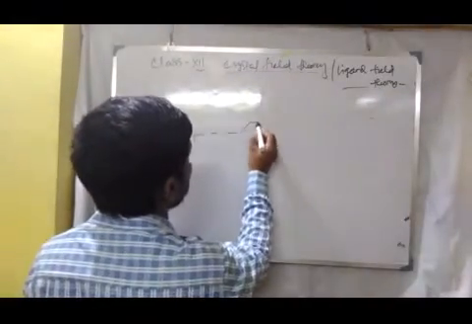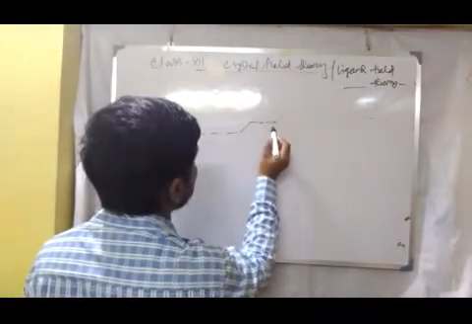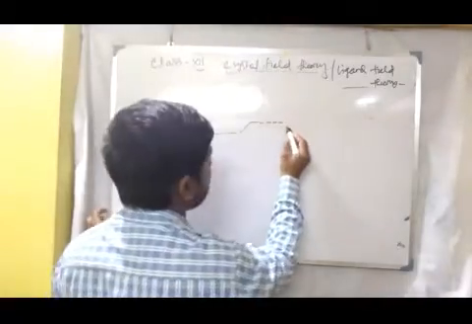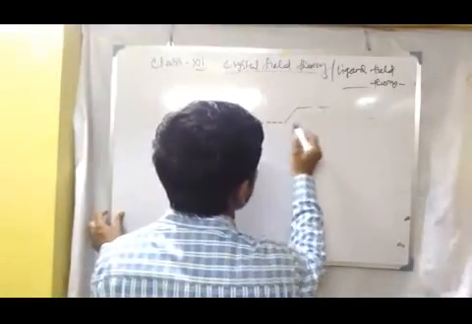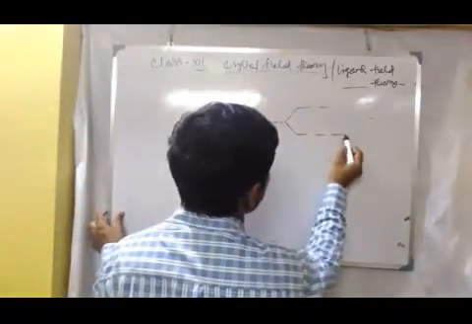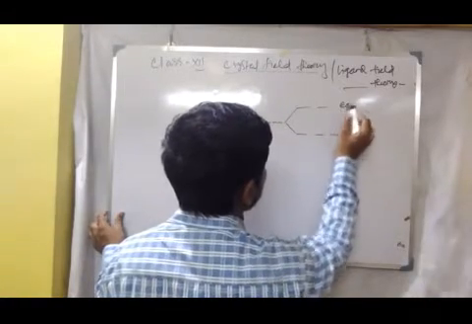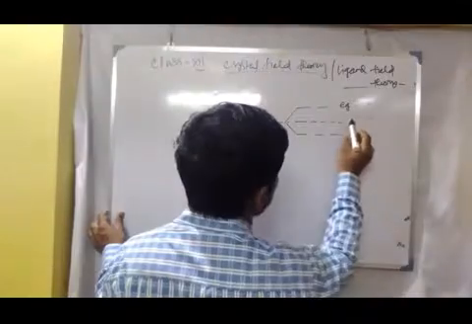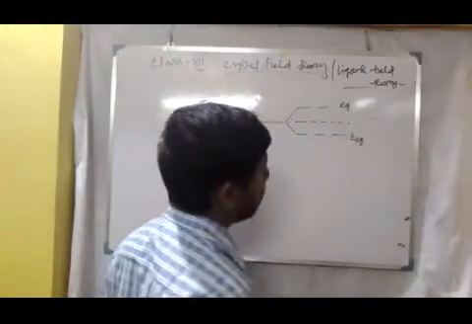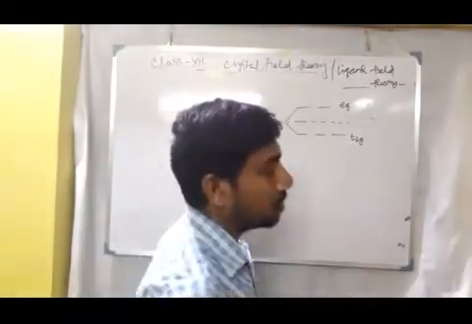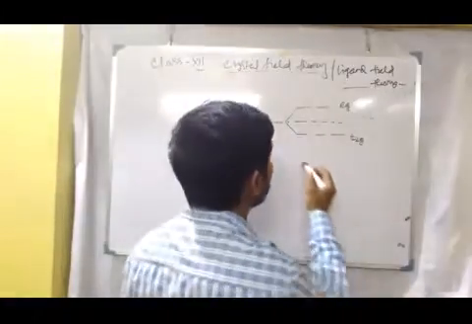Now when ligands are approaching, they take the position like that. It is the excited state. Then they further split into two forms, T2g and Eg. This is called the barycenter.